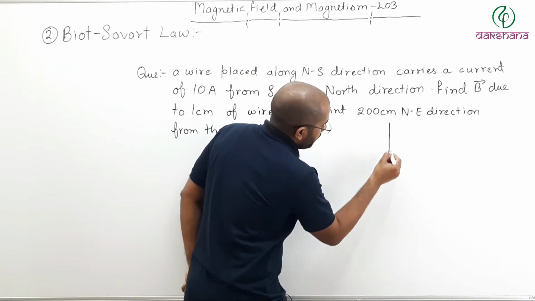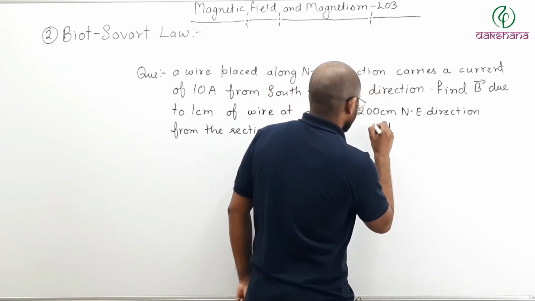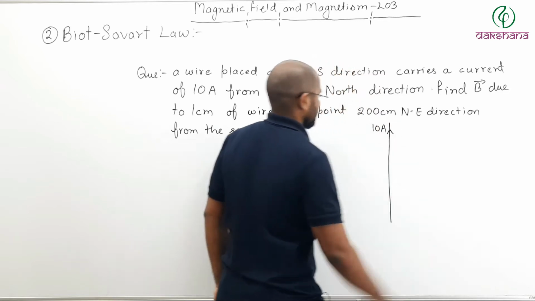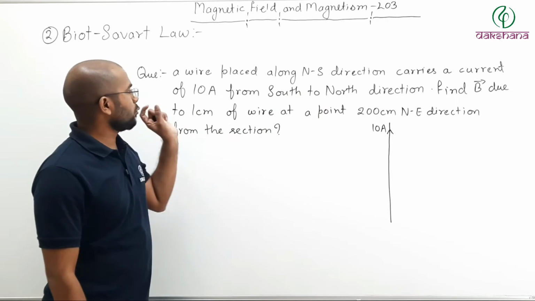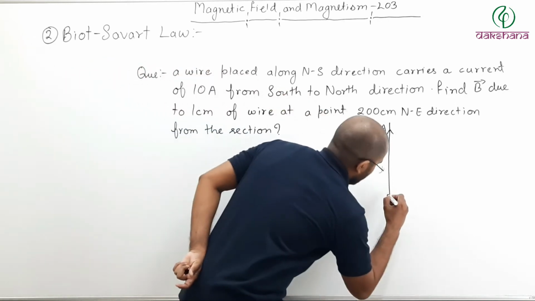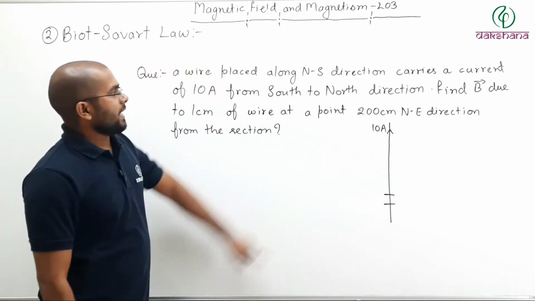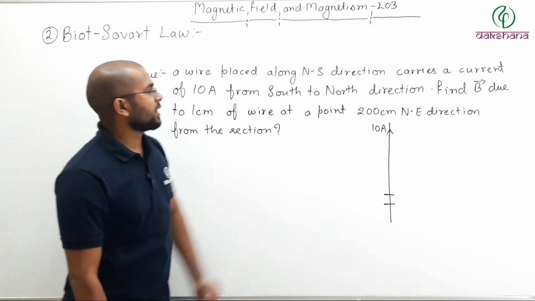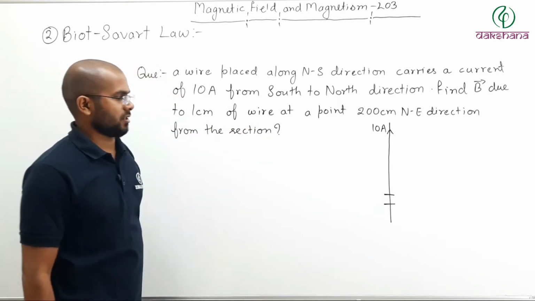So this is your wire. Find the magnetic field due to a 1 centimeter section of the wire.